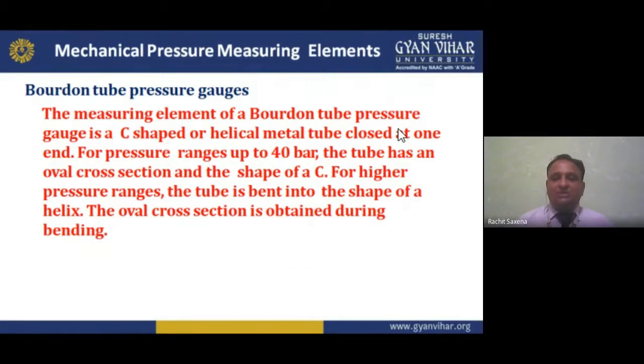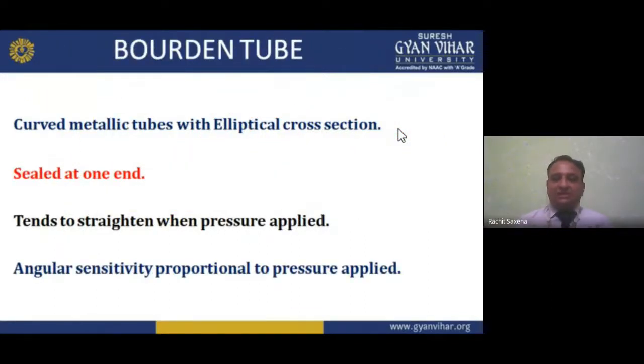The oval cross section is obtained during bending. If bending is there, meaning if I apply the pressure, it bends and changes. So these are curved metallic tubes with an elliptical cross section, sealed at one end. Sealed means closed from one side. If I apply a pressure, the tube tends to straighten when pressure is applied. Angular sensitivity is proportional to the applied force or pressure.